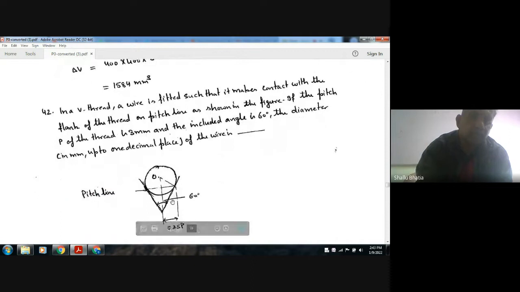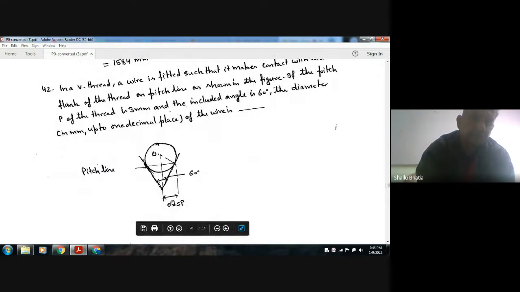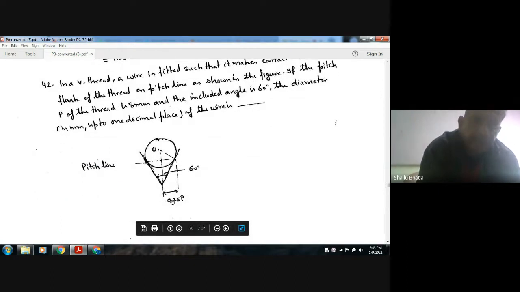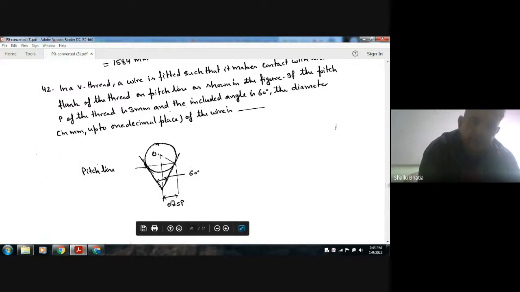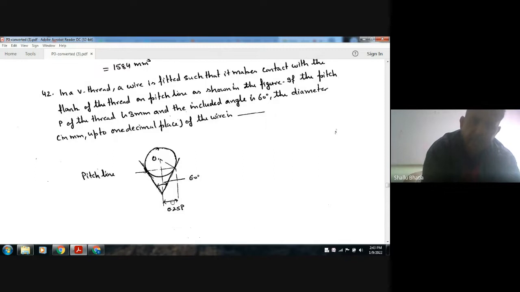Next, in a screw thread, a wire is fitted such that it makes contact with the flank of the thread on the pitch line as shown in the figure.